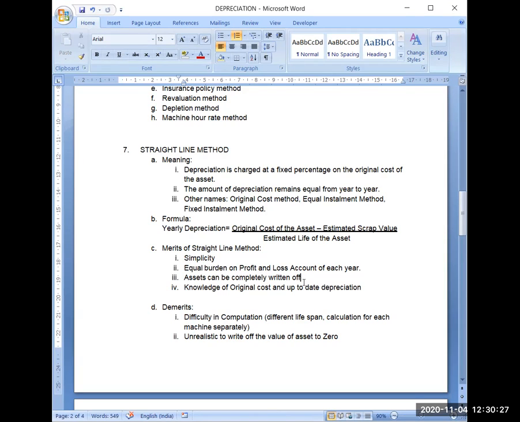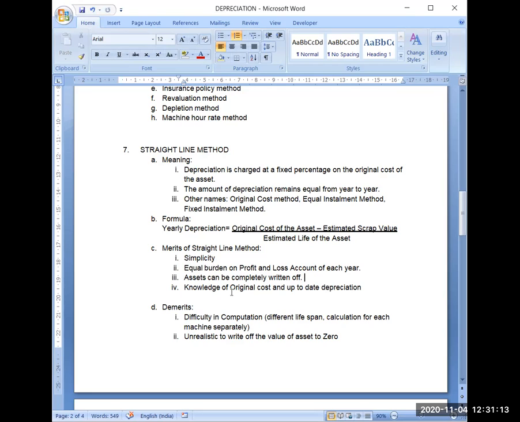And assets can be completely written off. Why I am saying this point: 5 lakh I have expended for my purchase of a car, and every year I am charging 1 lakh rupees as depreciation. So obviously after 5 years in my accounts, the value will become zero. But if I charge depreciation as per another method, the value of the asset will not become zero, but its useful life is finished after 5 years. Means it will not be of any use after 5 years, but even then it will not be completely written off in your accounts.